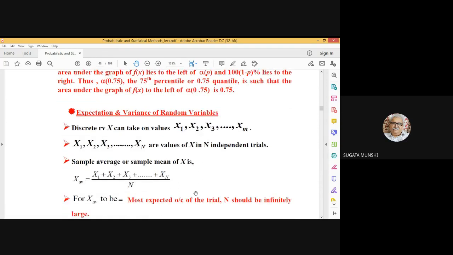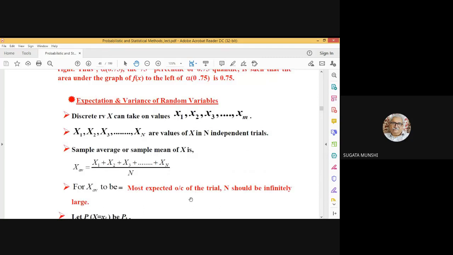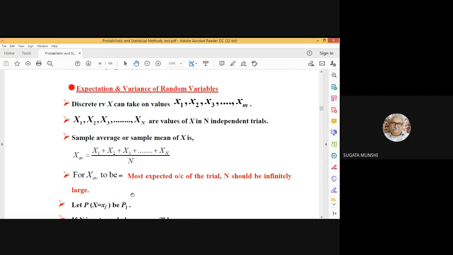So the average of the values that the random variable assumed, that is the average. For this average to be the most expected outcome of the trial, what should we have? n should be infinitely large. Only then can we expect that this average value will be the most expected value that the random variable can take on.